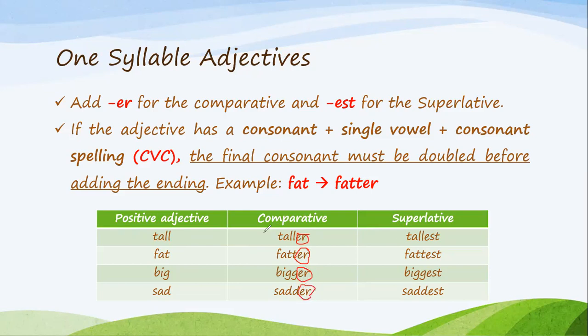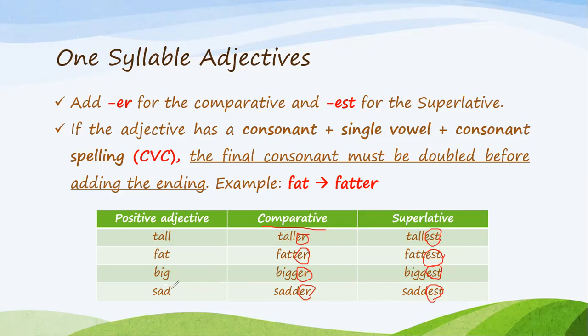That's for the comparative. For the superlative, I add EST. Tall becomes tallest, fat becomes fattest, big becomes biggest, and sad becomes saddest. But if we count the number of the letters, there is an extra letter.